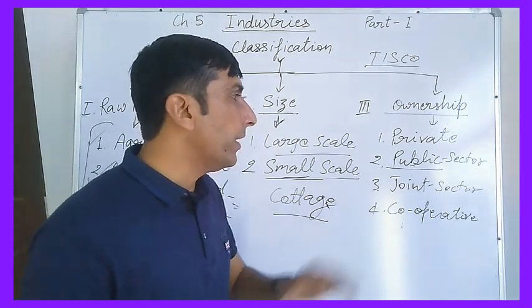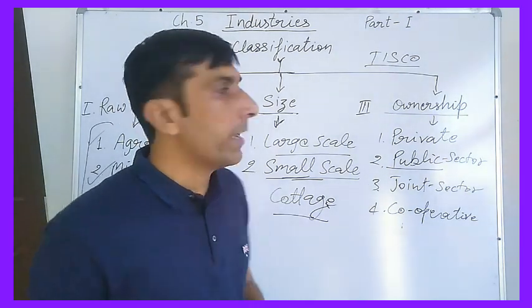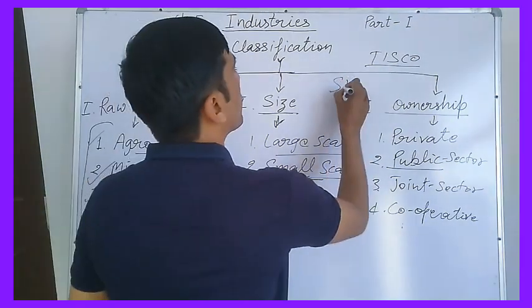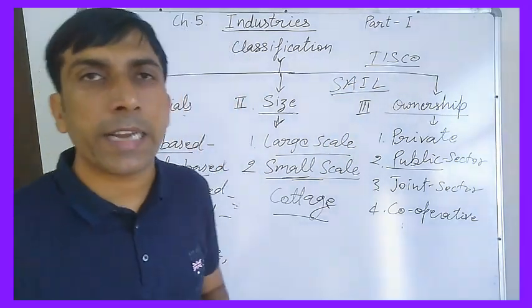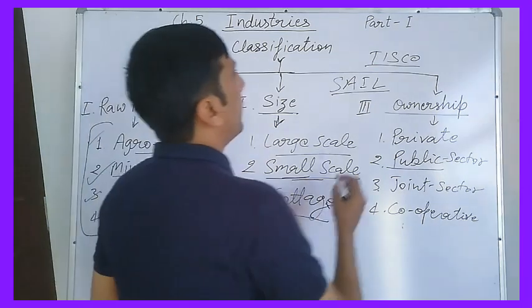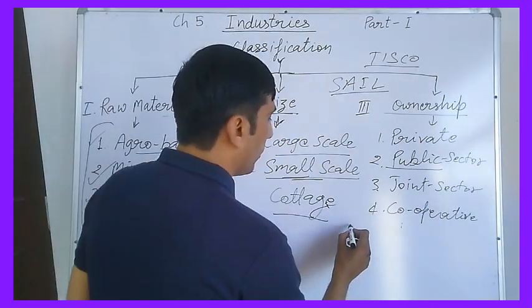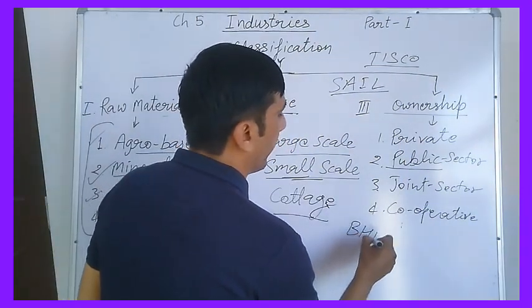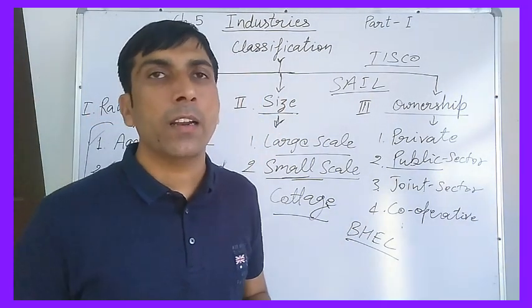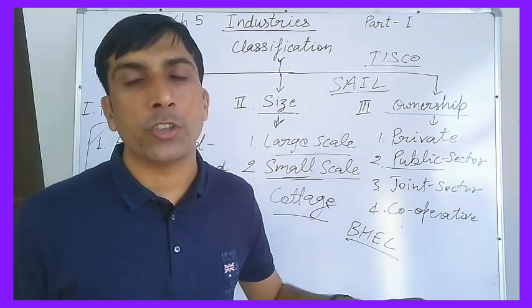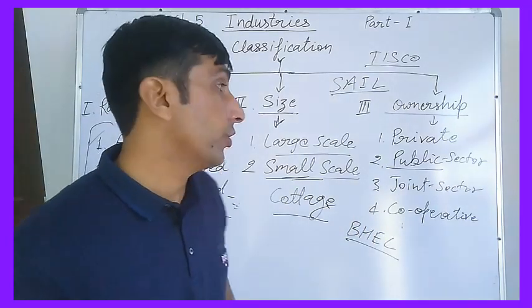So these are known as public sector industry. For example, Steel Authority of India Limited, and one more, Indian Railway or Bharat Heavy Electricals Limited, BHEL. Clear? These are public sector industries.